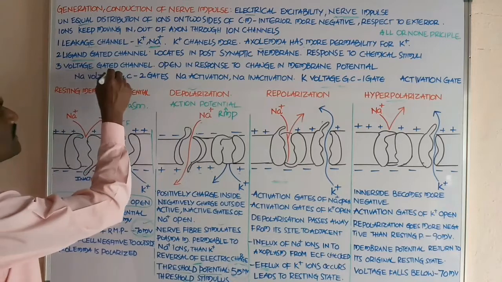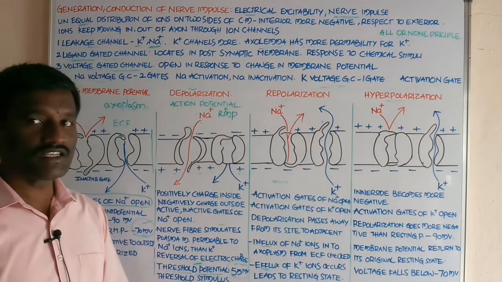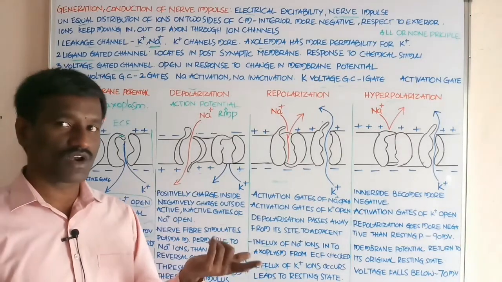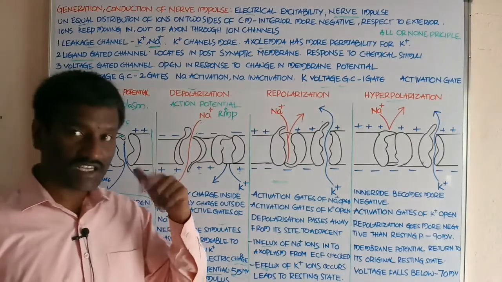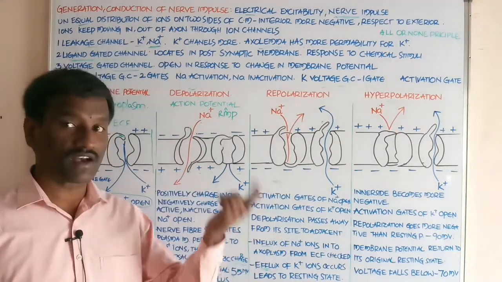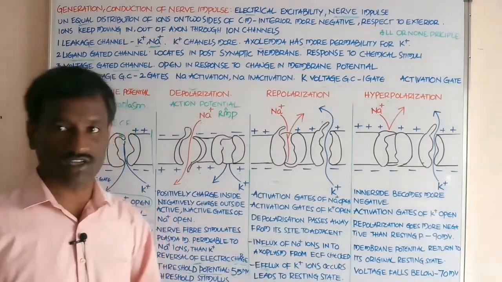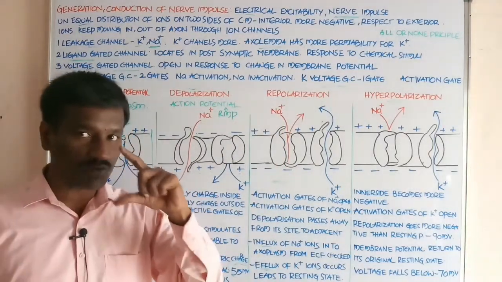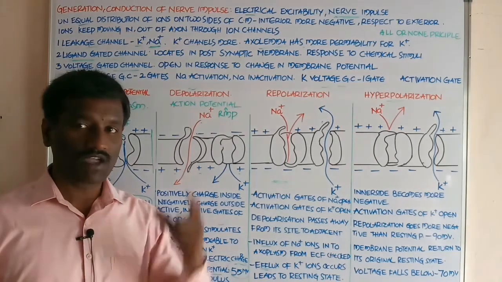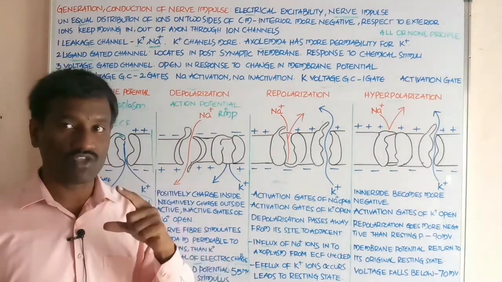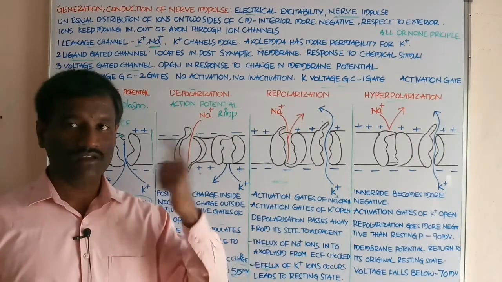And the voltage gated channel. What about voltage gated channels? Voltage gated channels are of two types: sodium voltage gated channels and potassium voltage gated channels. These open in response to any changes in membrane potential. The membrane has some amount of potential because of the presence of negative ions and positive ions on both sides of the cell membrane.